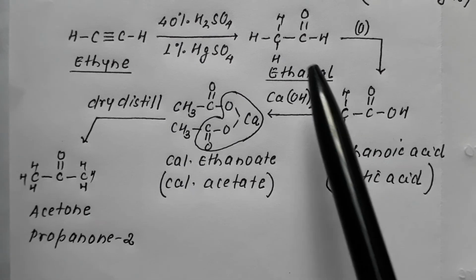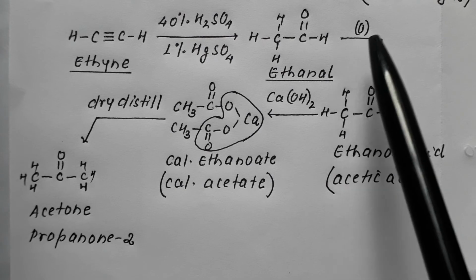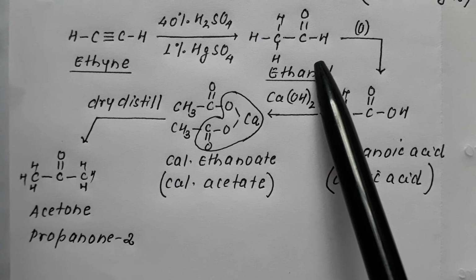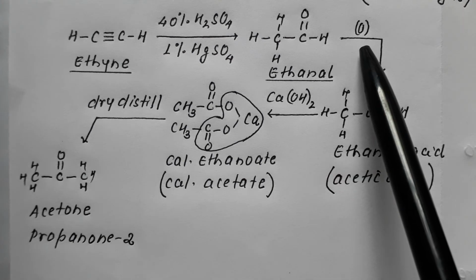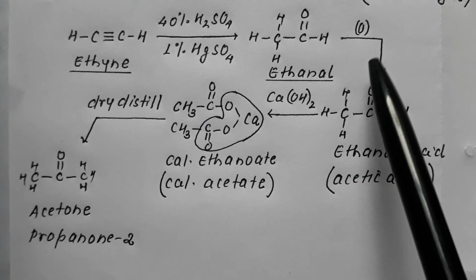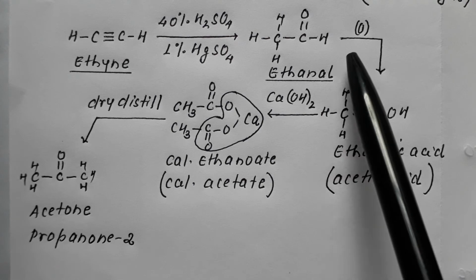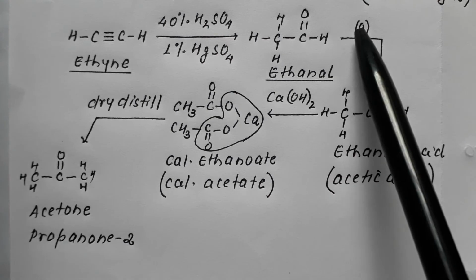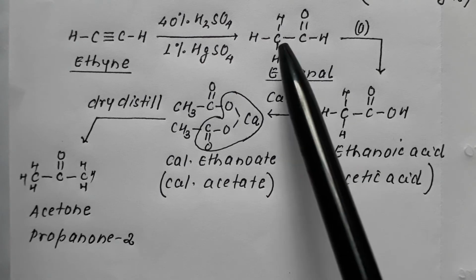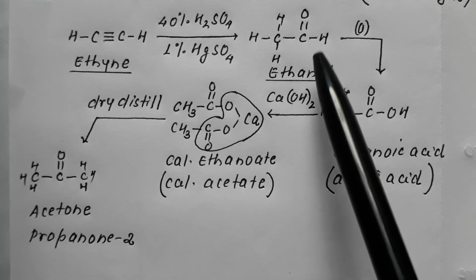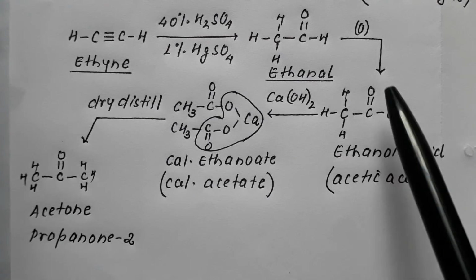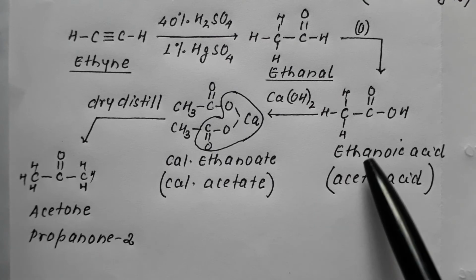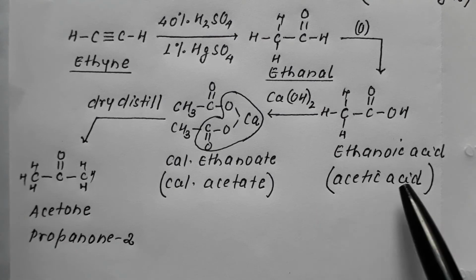Now we are aware that whenever an aldehyde, any aldehyde, is oxidized, it converts into acid using KMnO4, K2CrO4, K2Cr2O7. So this O combines over here, and it results in CH3COOH. So what we have done? We have converted chloroform into ethanoic acid.